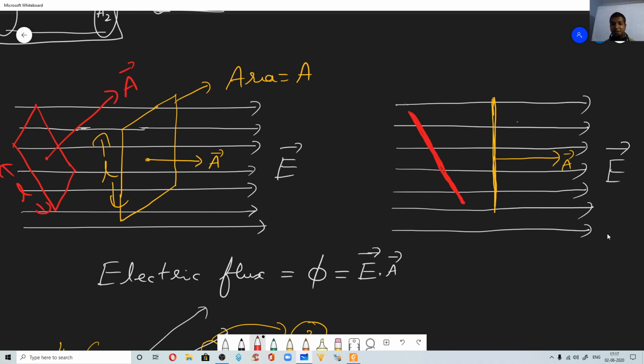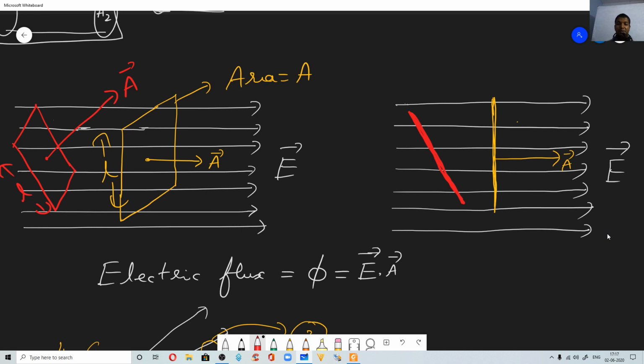Dimensionally, if you try to measure the length of this rectangular loop, 2 loops I have, right? Yellow color loop and red color loop. The length is same. The 2 rectangular loops' length is same because of the orientation. You can see through that red loop only 4 lines are passing. Correct? Now the number of electric field lines passing through the red loop in this orientation is less compared to the number of field lines passing through the yellow loop, correct? Because yellow loop is kept this way, right?